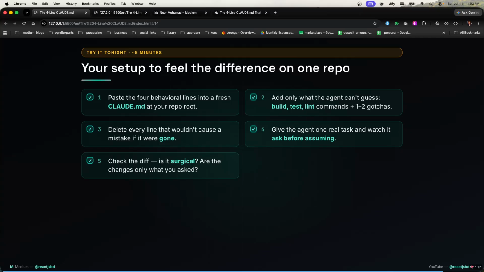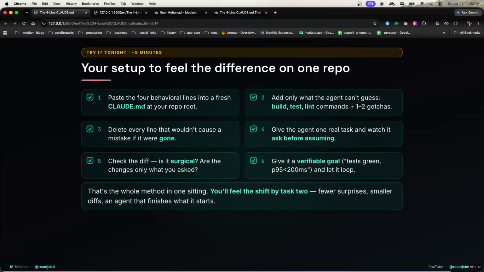Check the diffs. Is it surgical? Are the changes only what you asked? Give it a verifiable goal: tests green, P95 under 200 milliseconds, and let it loop properly. That's the whole method in one setting. You will feel the shift by task 2: fewer surprises, smaller diffs, an agent that finishes what it starts.